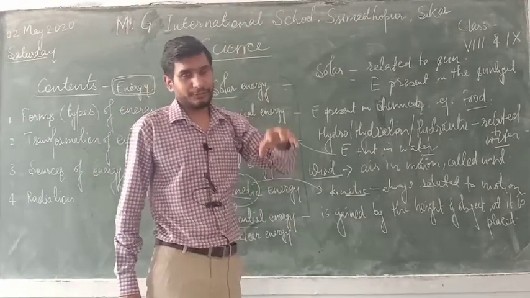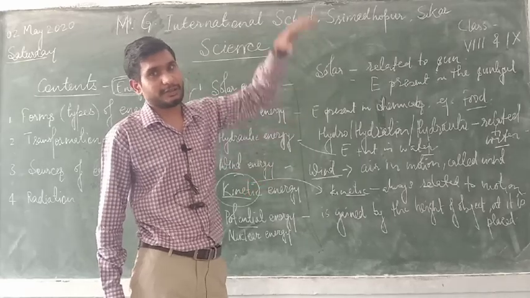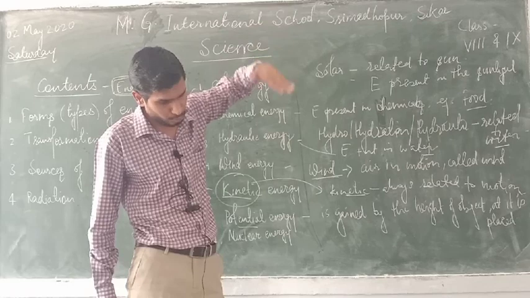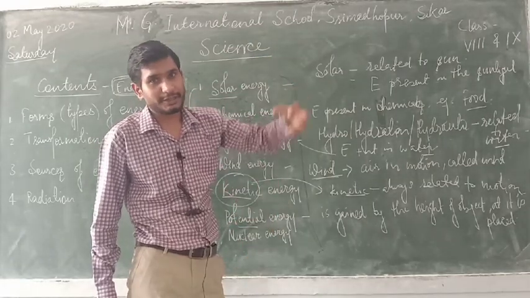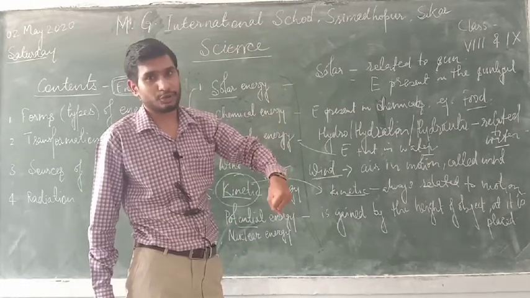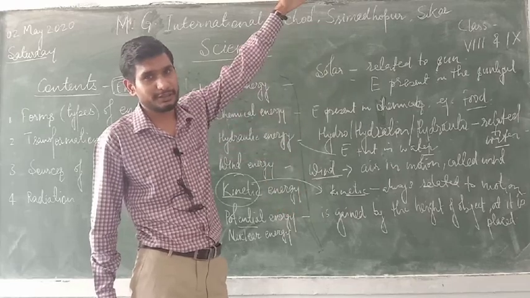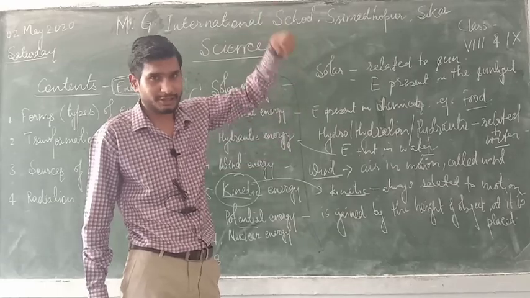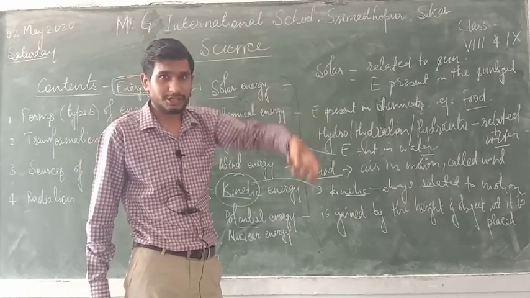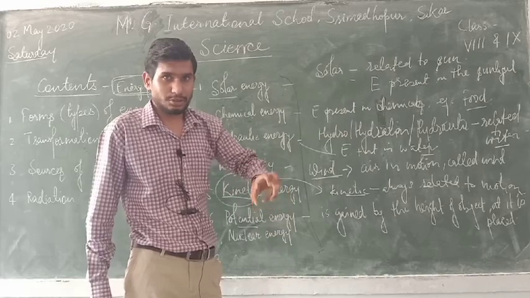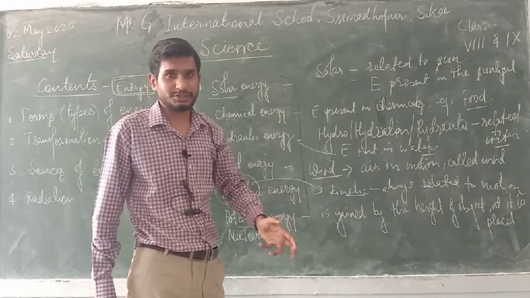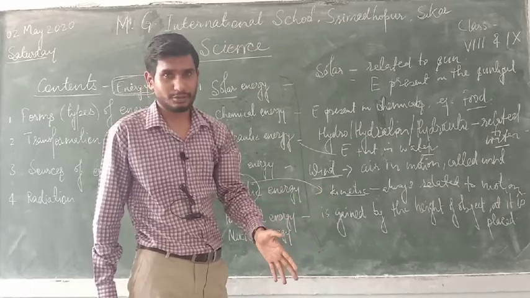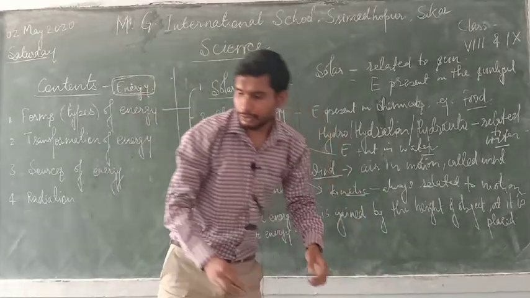Because if any object gains some height, it gains potential energy, and when it falls from height to the bottom or floor level, the energy the object gained at height, at that time, there is an interaction of energy between the object and the floor level, and because of that it happened. Okay, this might happen with all kinds of objects.